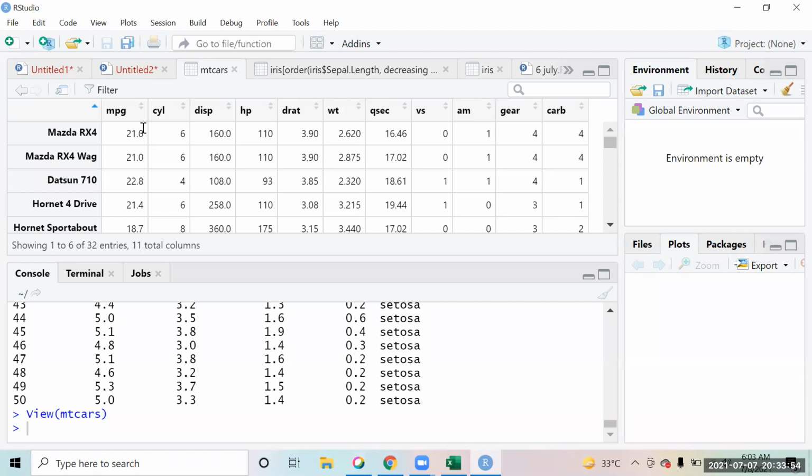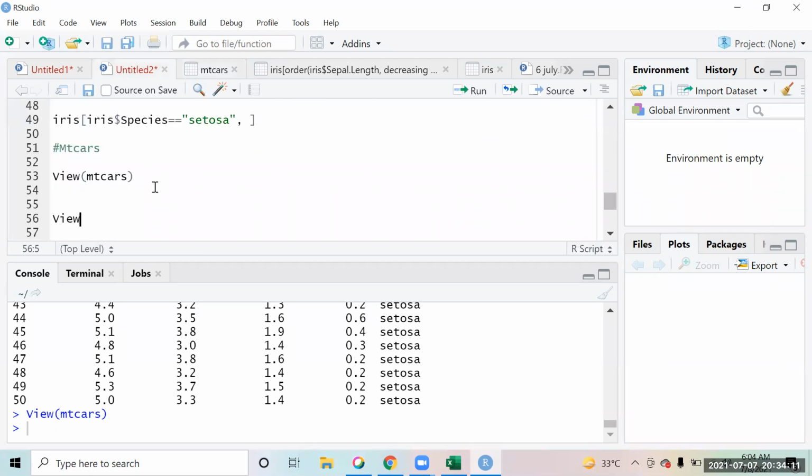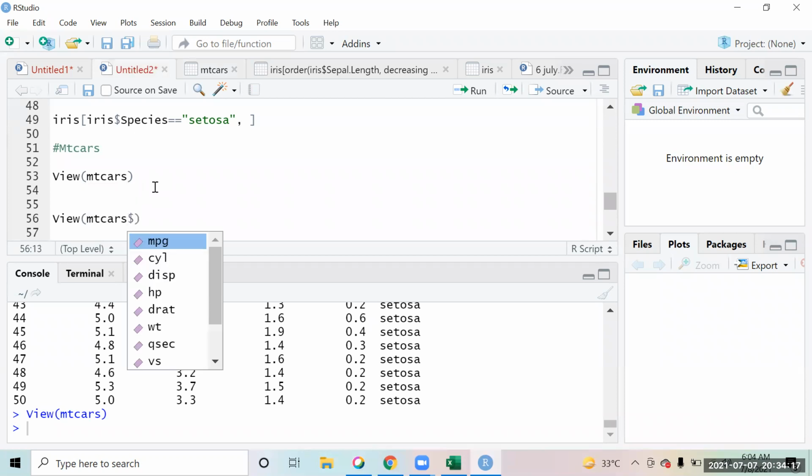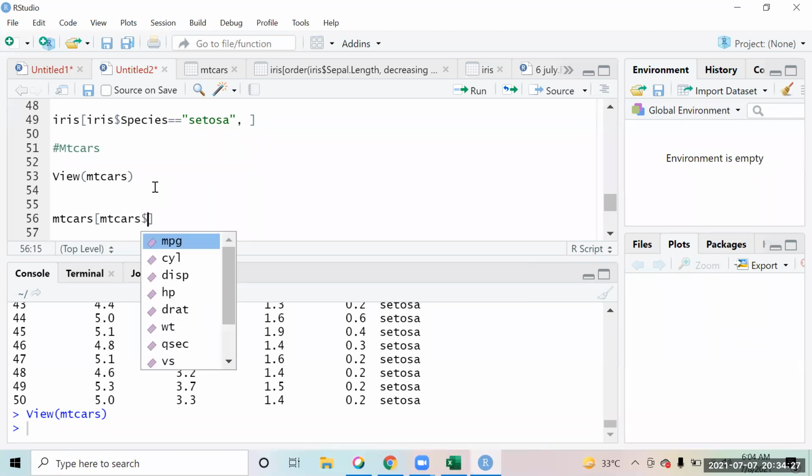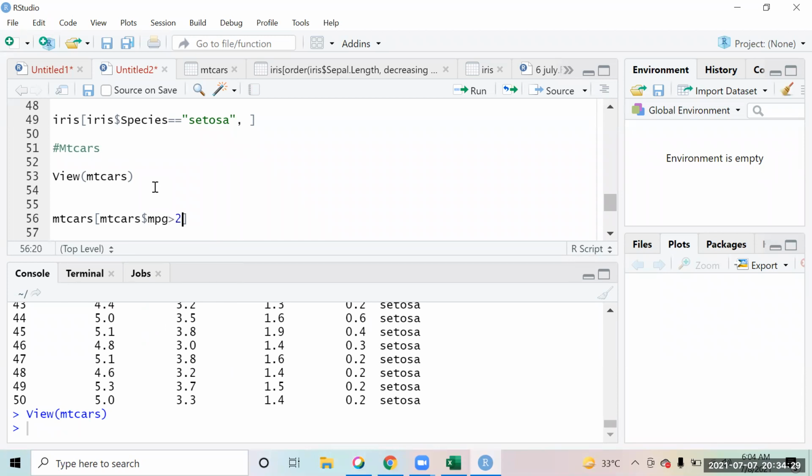Suppose now over here I want to see the data of those cars which have mileage more than 20. Simple data, right? 32 entries. The names of the cars are coming as row names. We have the mileage, number of cylinders, all that information. Suppose I want to see the data of those cars where I am saying view mtcars, I want to see that data where the mileage dollar mpg is more than 20